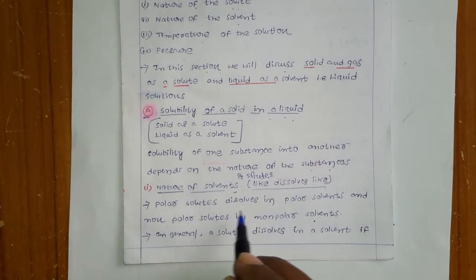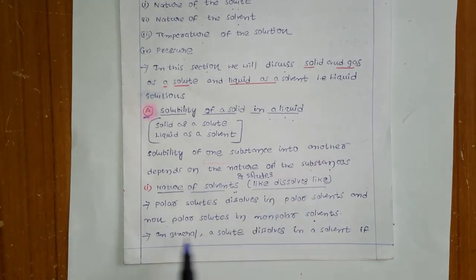What I said is that polar solutes dissolve in polar solvents. Why do polar solutes dissolve only in polar solvents, and non-polar solutes only in non-polar solvents? It depends only on the intermolecular attractions between them. Polar solutes dissolve in polar solvents because in both cases the intermolecular forces of attraction are the same. Similarly, between non-polar substances the same kind of attractions are there. That is the reason they can dissolve in each other.